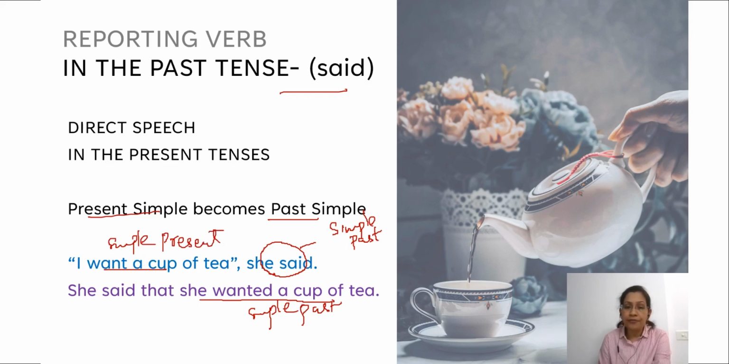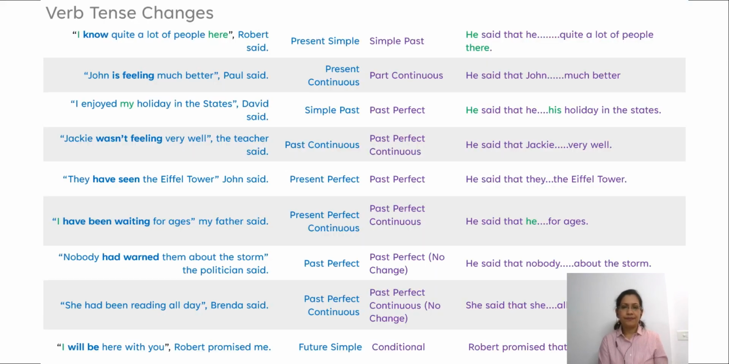She wanted a cup of tea. Simple past, taking the V2 form of the verb. So this is how simple present becomes simple past. What about the other changes? So this is how it goes, right?